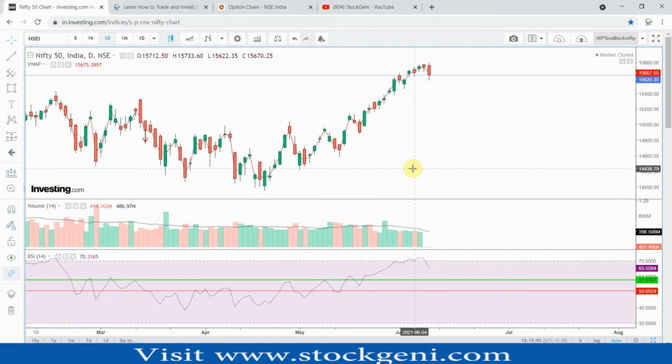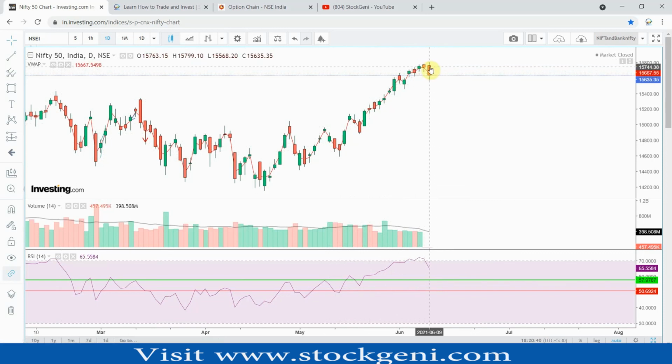Like you know, my favorite analysis is the VWAP indicator, which is a very good indicator when it comes to predicting the next move, along with volume. If you look, it was trading like this, and it gave a sharp rally from this level, from this to this. And now if you look at this point, it crossed the VWAP level yesterday. It almost closed around the VWAP level.